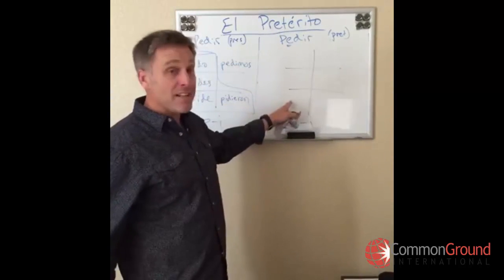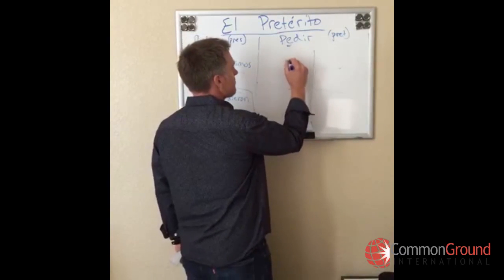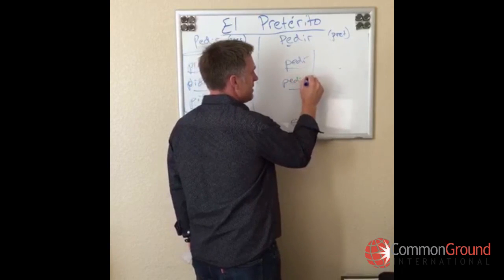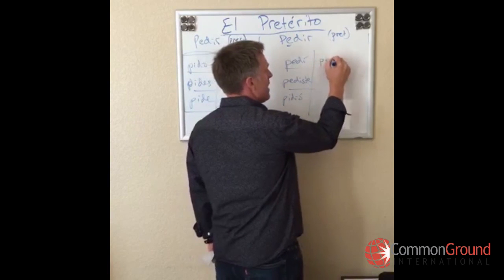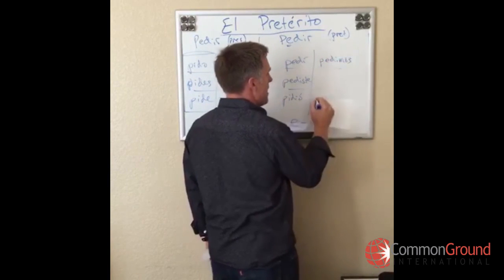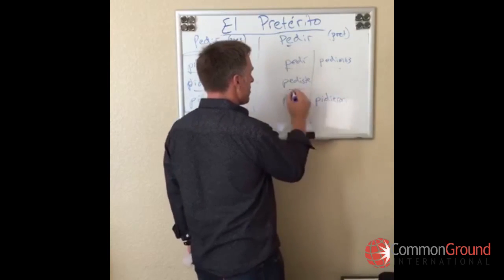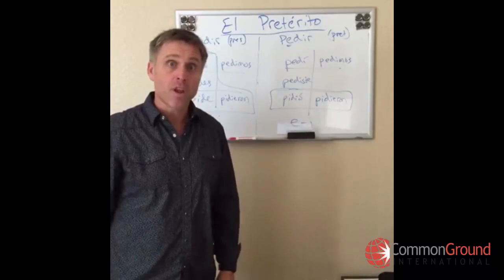But now, in el pretérito, it's a sandal verb, ¿verdad? So we have pedí, pediste, pidió, pedimos, and pidieron. Aquí tenemos la sandalia, ¿verdad?